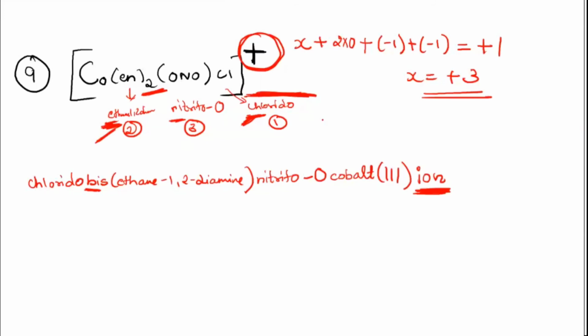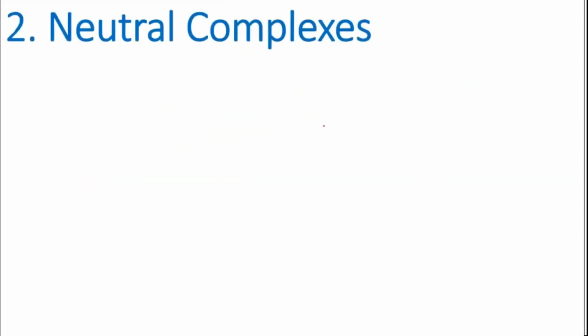Now I'll directly go for the neutral complex, because naming the neutral complex is similar to how we named the cationic complex. In the neutral complex, the complex is carrying a zero charge. So you will not find any ion present outside, on this side and that side of the square bracket. So your naming goes according to how we name the cation. In a similar way you have to name.